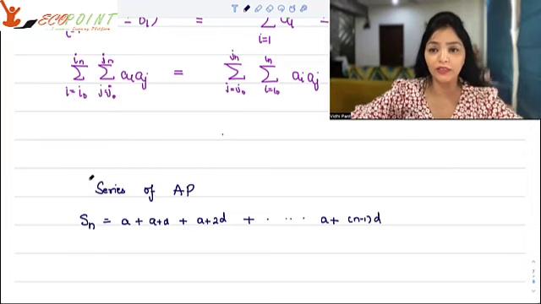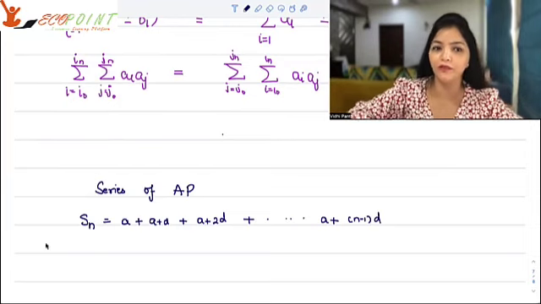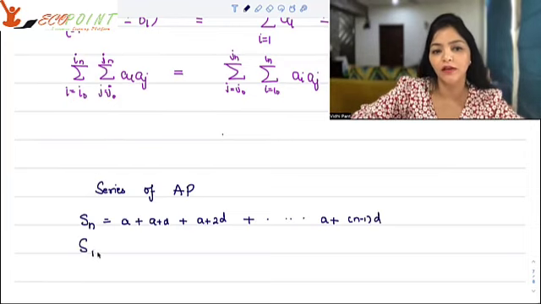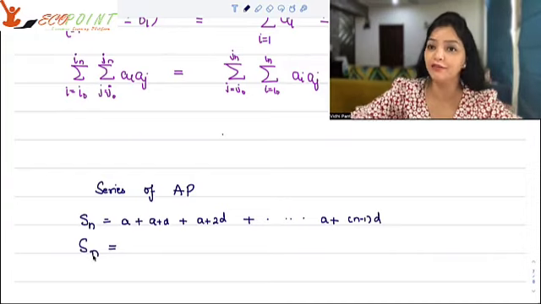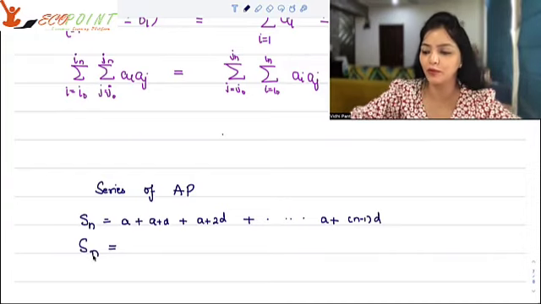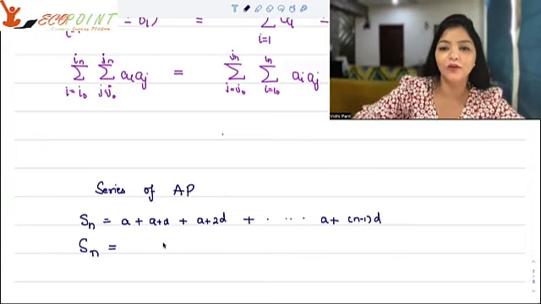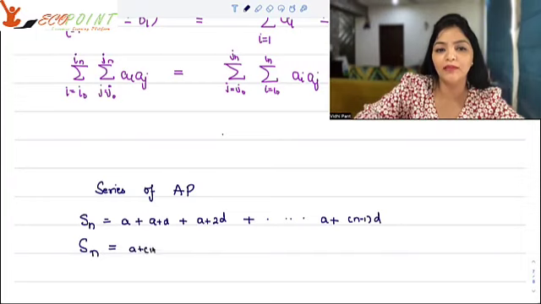Now I want to actually derive a formula for it. For that, what I'm going to do is rewrite this sum, but in the reverse order. See, 1 plus 2 plus 3 plus 4 is the same as 4 plus 3 plus 2 plus 1, right? So I'm going to write a plus (n minus 1)d. Sn will still remain the same, right?